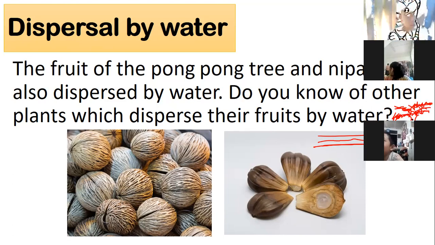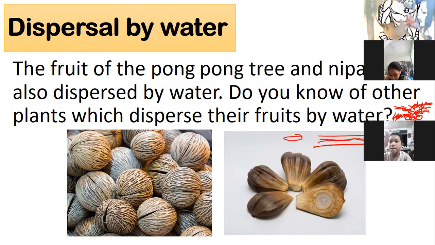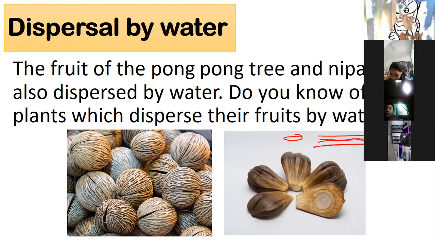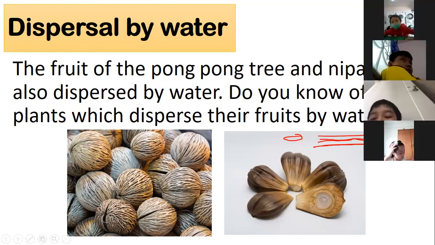So for example, dispersed by the water. So the coconuts here will fall down to the water, and the water will carry the coconut somewhere else. Do you understand? So that is what we call dispersal by water.